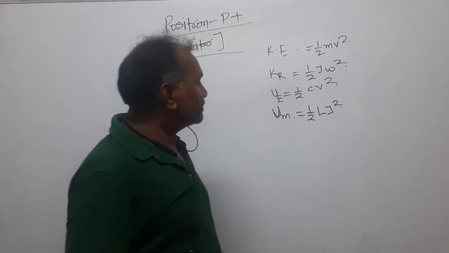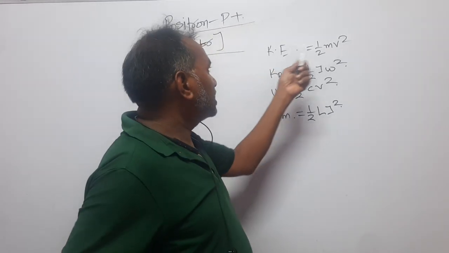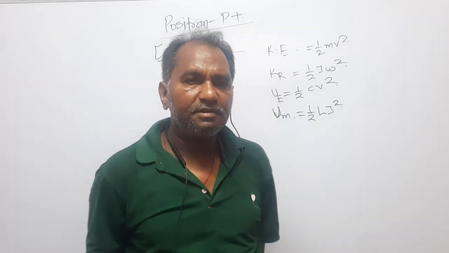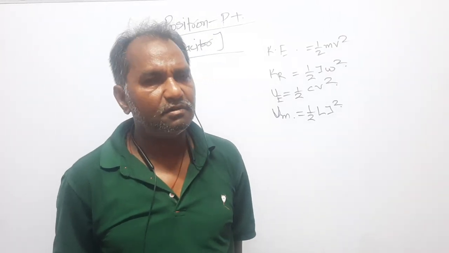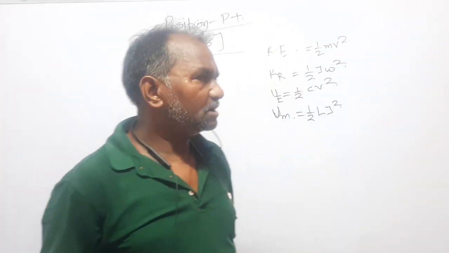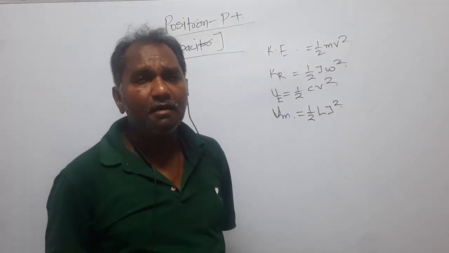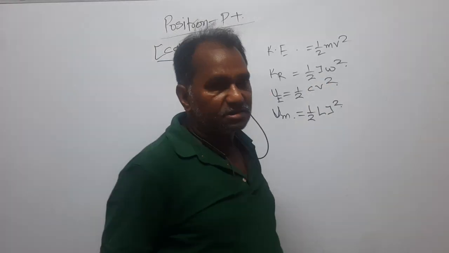Now, dear students, the four equations are written here. Let's discuss them one by one. K is equal to half mv square: if a particle has mass m and velocity v, then its kinetic energy will be half mv square. Even from 6th standard you are studying this formula. Now, rotational kinetic energy is half I omega square, right? I is the moment of inertia.